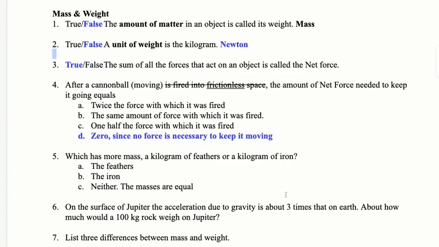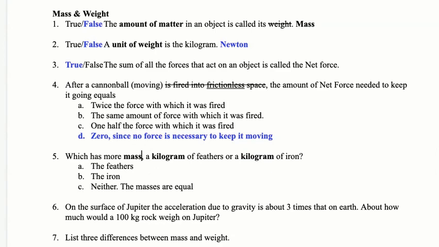Which has more mass, a kilogram of feathers or a kilogram of iron? Well, we need to be very careful. Are they talking about mass or weight? They're talking about mass. Now remember what we set up here. The amount of matter in an object is called its, well, this is wrong, right? It's actually the mass. I was looking at the wrong question. Excuse me. A kilogram is a measure of mass. So these are directly talking about its mass.